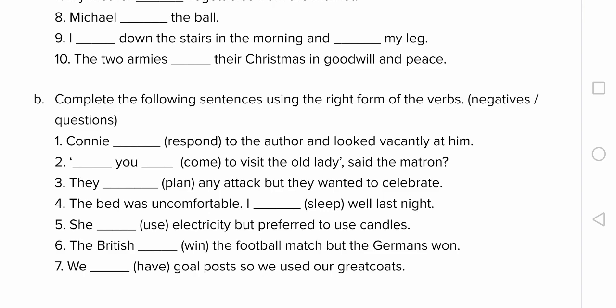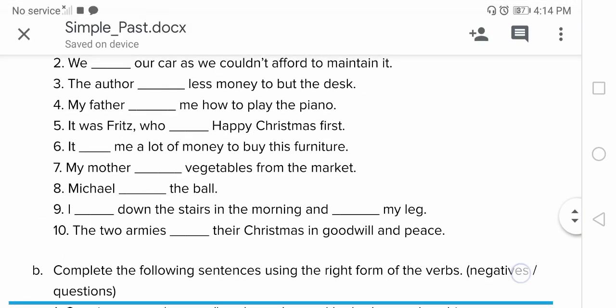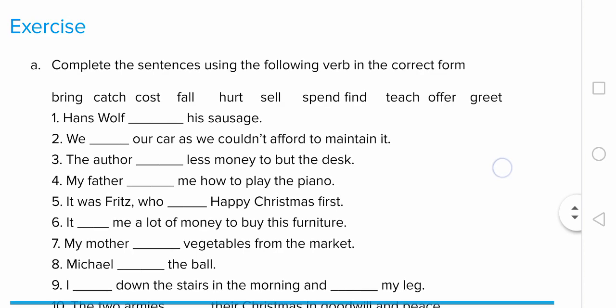The first one you see here is Connie, and the verb is respond: to the author and looked vacantly at him. So it should be: Connie didn't respond to the author and looked vacantly at him. Similarly here: Hans Wolf, his sausage. So what is the answer? Offered. Thank you, cadets. Hope you understood.